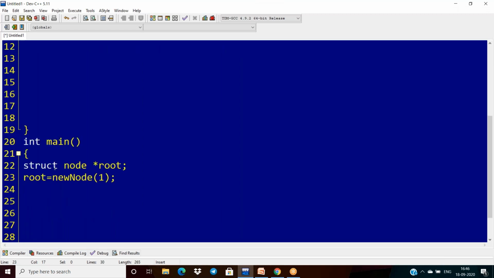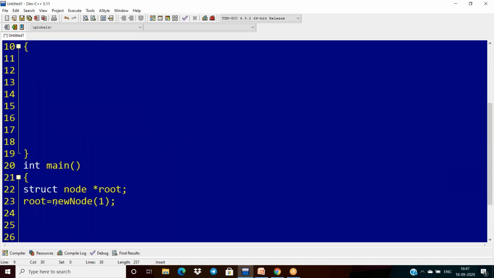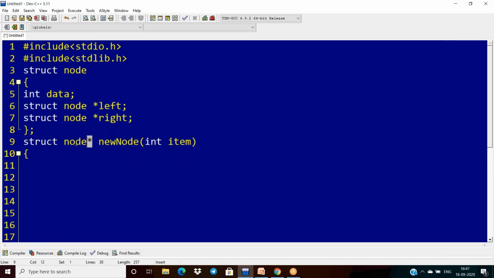So what happened here? We are creating a root pointer, and I'm calling this function newNode of 1. When we call this function, this is the element, it is the data. That is why I'm taking some integer item. And what is the return type? The return type is a node pointer, because I want to return that node.